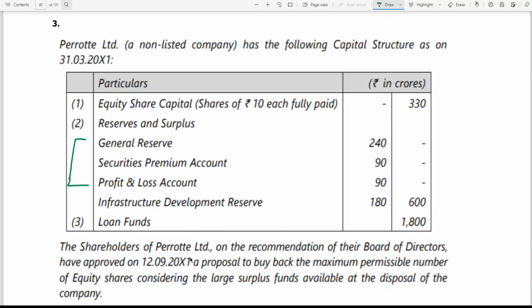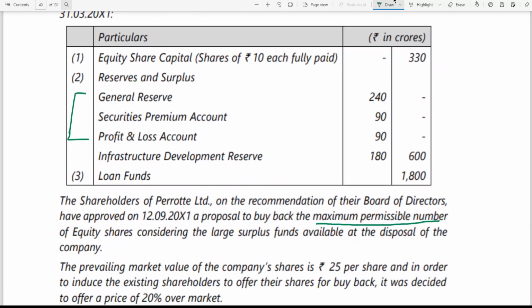The shareholders of Perot Limited, on the recommendation of their board of directors, have approved on 12th September 2011 a proposal to buy back the maximum permissible number of equity shares, considering the large surplus funds available at the disposal of the company. In the last class at least 25,000 shares were decided to be bought, but here it is missing. That means they have enough funds for making the payment.